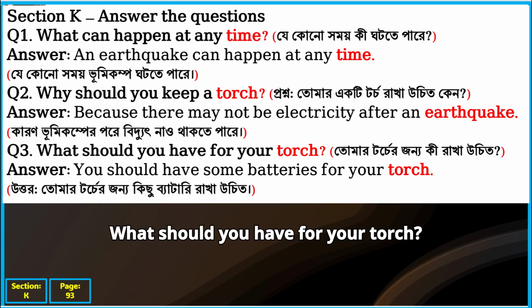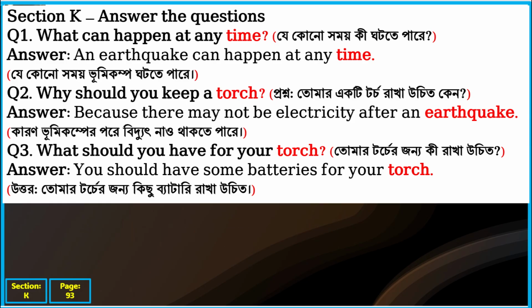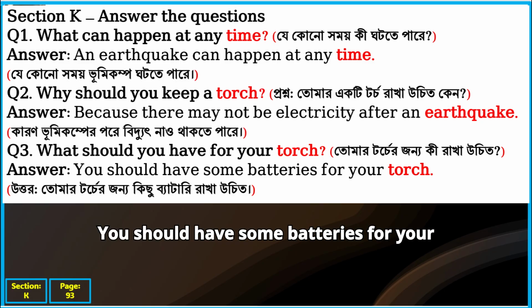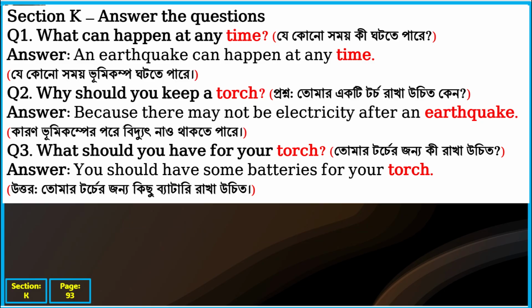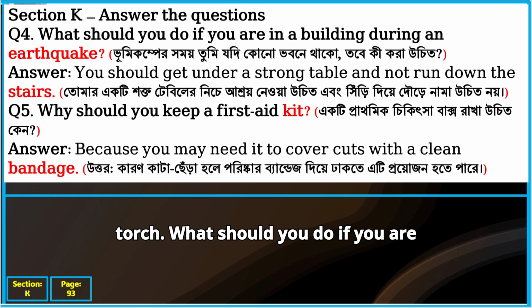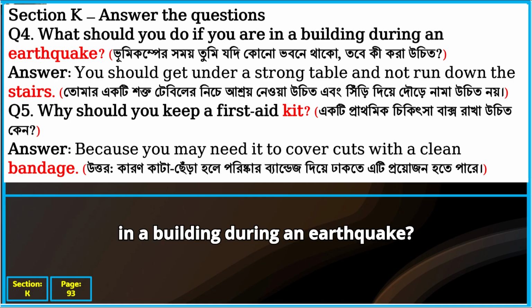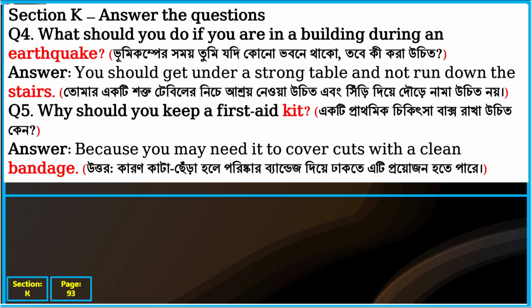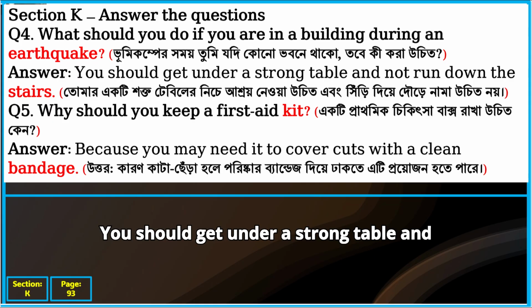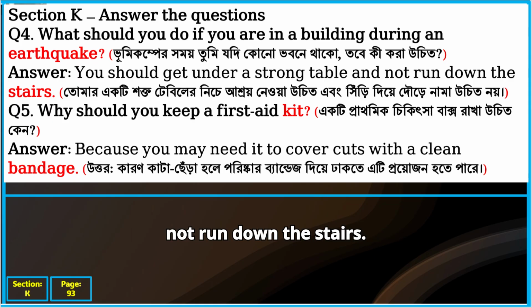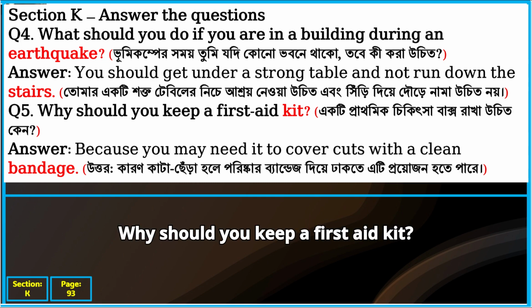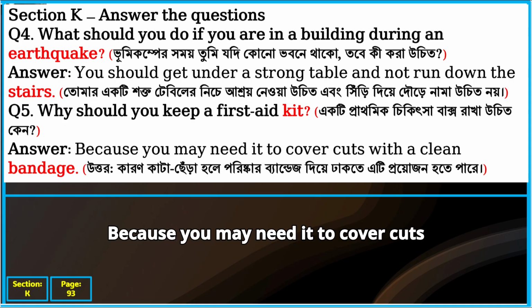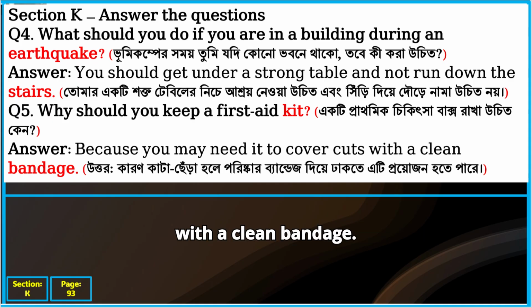Question 3. What should you have for your torch? Answer: you should have some batteries for your torch. Question 4. What should you do if you are in a building during an earthquake? Answer: you should get under a strong table and not run down the stairs. Question 5. Why should you keep a first aid kit? Because you may need it to cover cuts with a clean bandage.